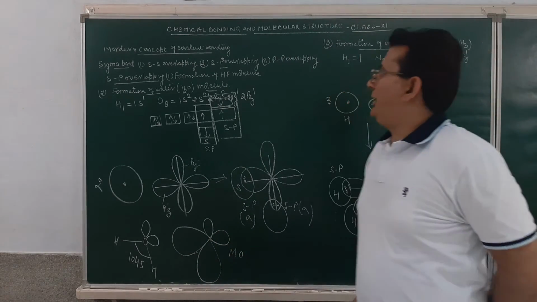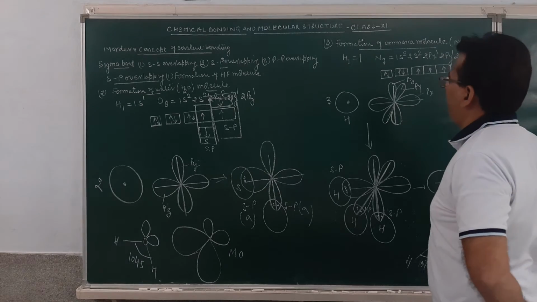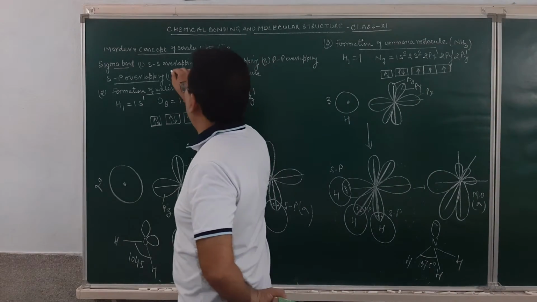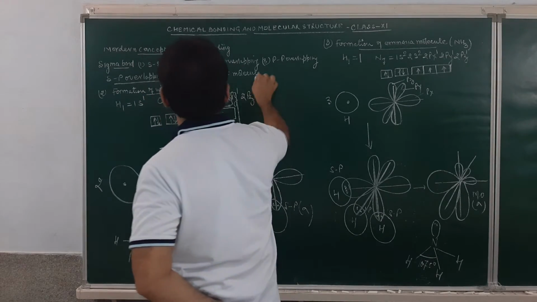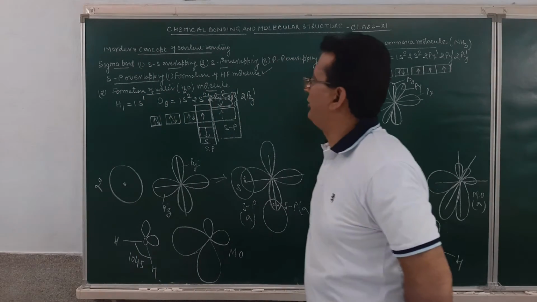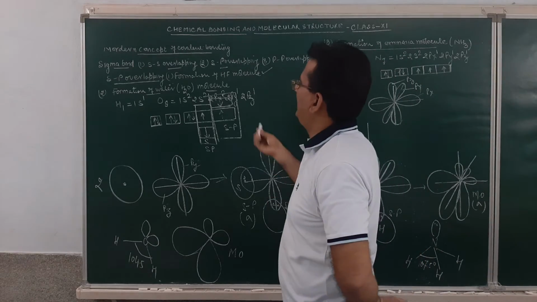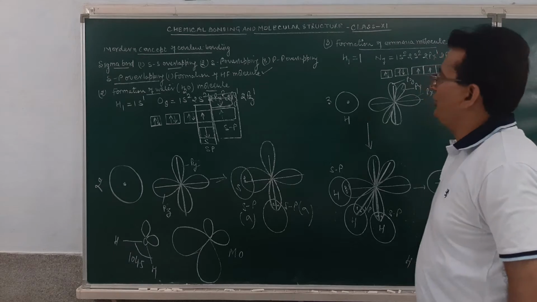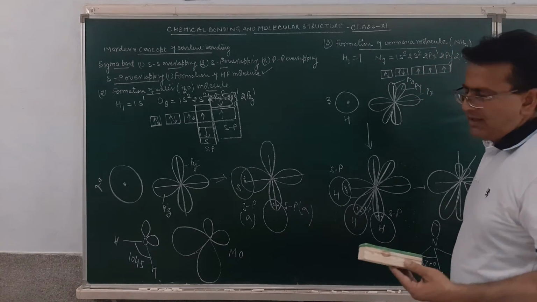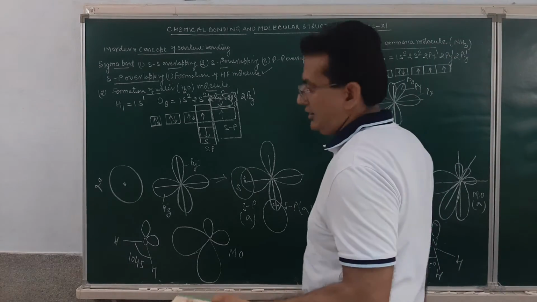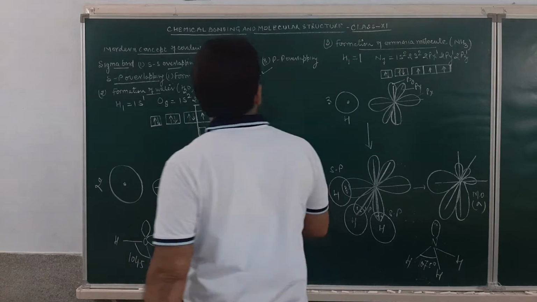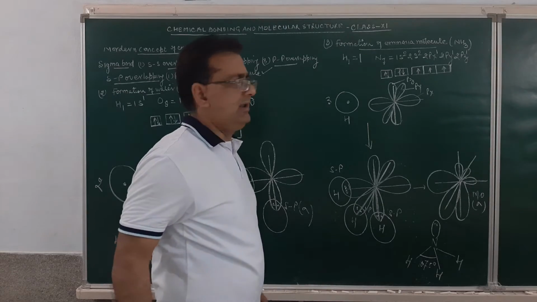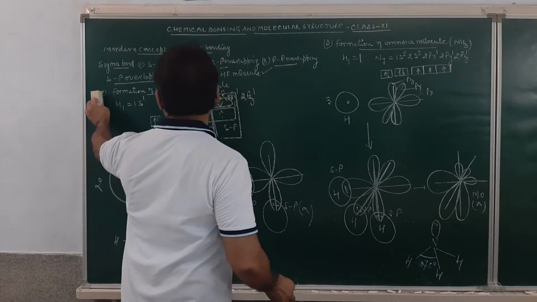Students, I told you yesterday also and revised it today that the formation of a sigma bond may occur either by s-s overlap, or by s-p overlap, in which we have discussed three examples: the formation of the HF molecule, the formation of the water molecule, and the formation of the ammonia molecule. Then thirdly, the sigma bond may also be formed by p-p orbital overlap.